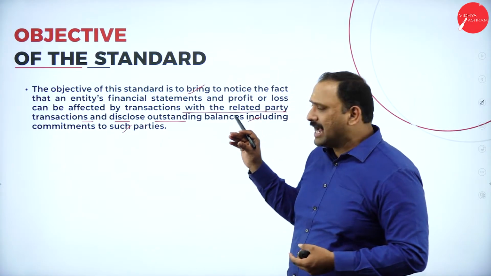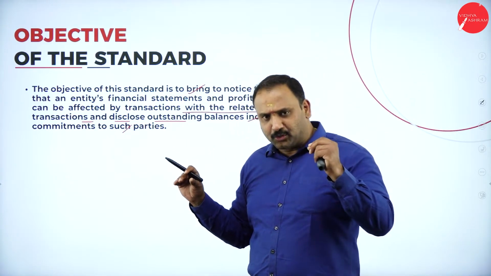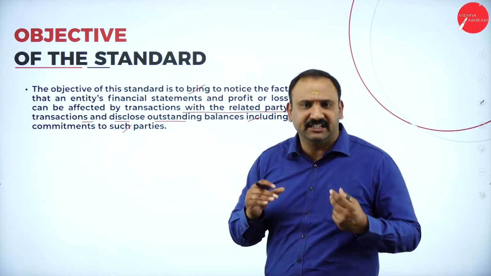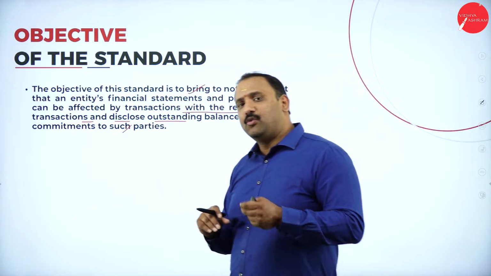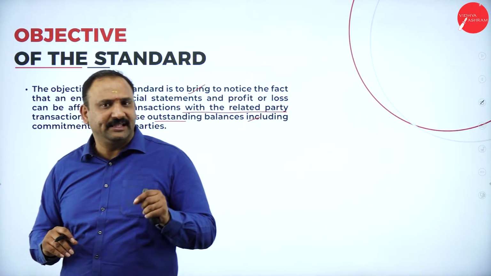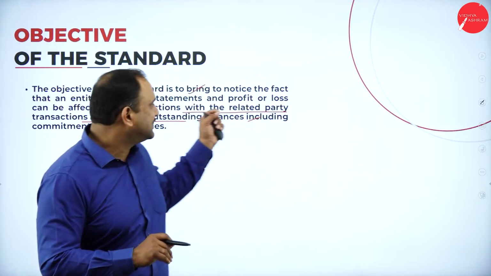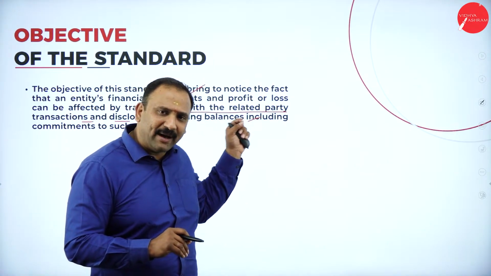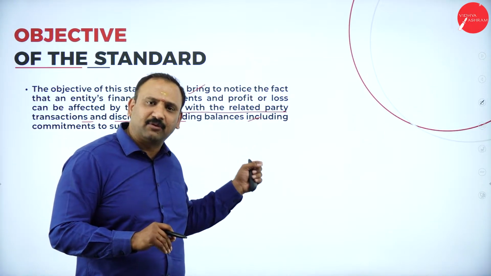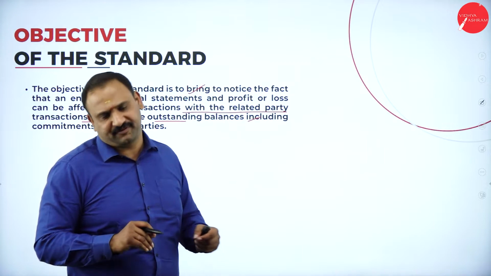So what is going to happen is that if there is going to be a loss because of this JV, or there is going to be a sudden gain because of the JV, now we need to report it to the shareholders in order to make them understand what the situation is, how the balances are moving up and down, and what the factors are in terms of acquisition, capital assets, and other factors.